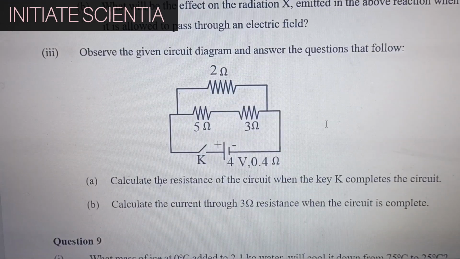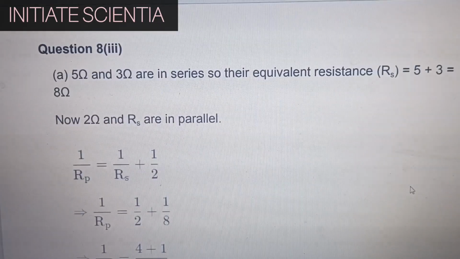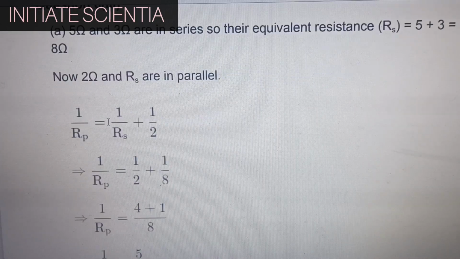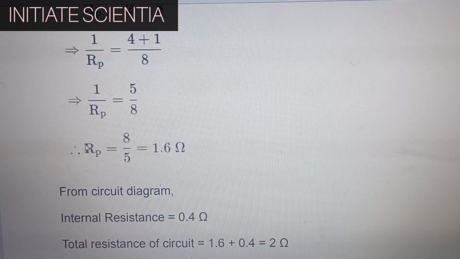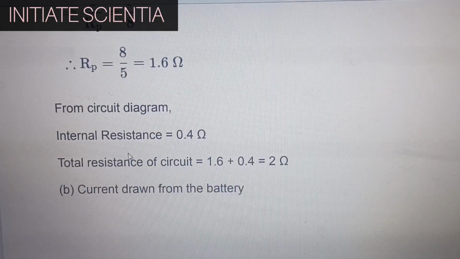Observe the given circuit diagram and answer the questions that follow. Calculate the resistance of the circuit when the key K completes the circuit. 5 ohms and 3 ohms are in series, so the equivalent resistance is 5 plus 3, 8 ohms. Now 2 ohms and 8 ohms are in parallel. According to the equation, we can consider resistance in parallel is 1.6 ohms. From the circuit diagram, internal resistance is 0.4 ohms. Total resistance of the circuit is 1.6 plus 0.4, that is 2 ohms.